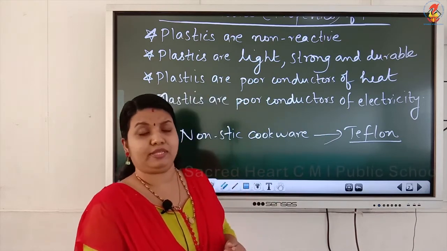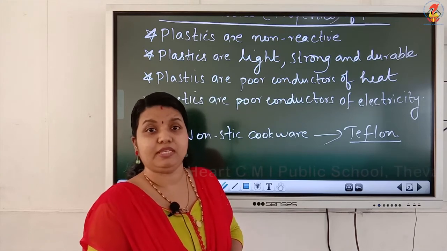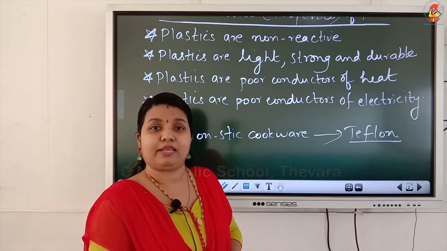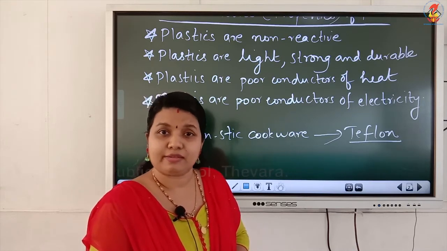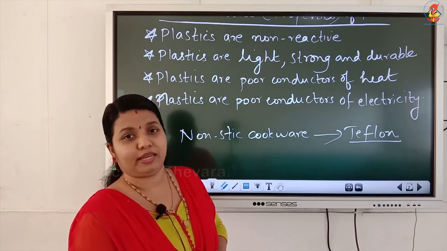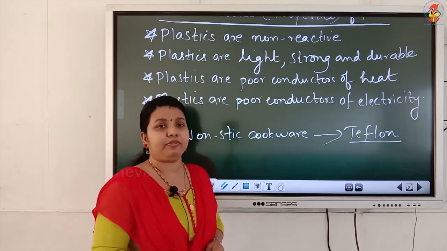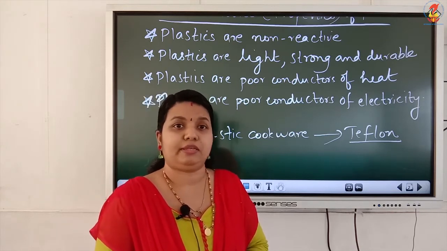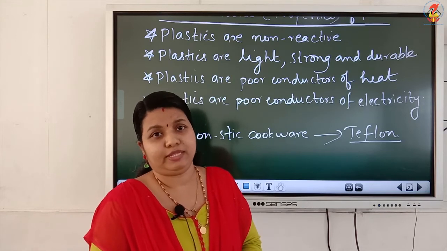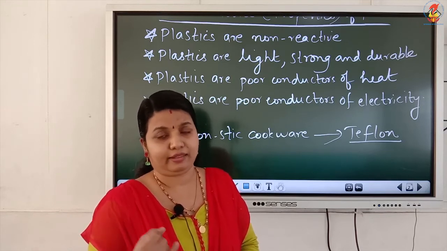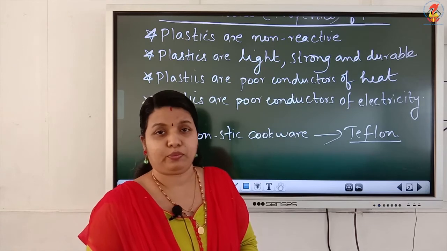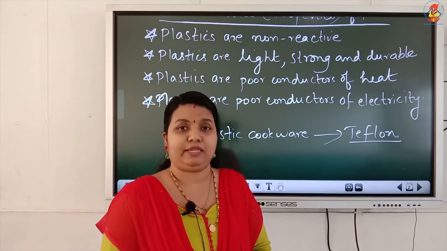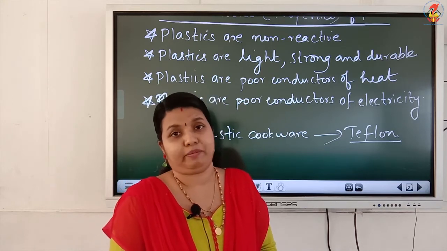And also one more use is there, melamine is used in the uniforms of firemen. The uniforms of firemen have a plastic coating because melamine resists fire and it tolerates heat better than other plastics. Okay, so because of the characteristics, plastics find extensive use in making a wide variety of objects in our daily life, like in healthcare industry, containers for microwave ovens, non-stick cookware, and also as a material of coating in the uniforms of firemen.